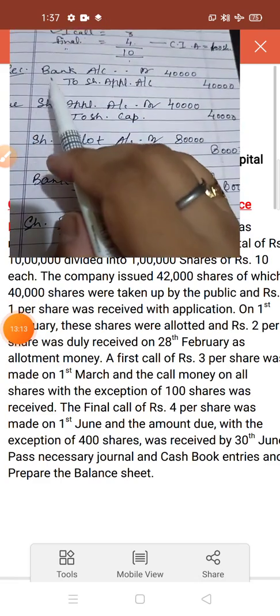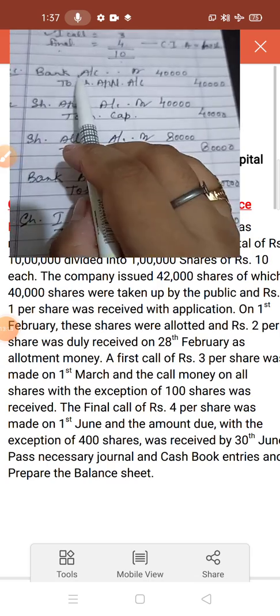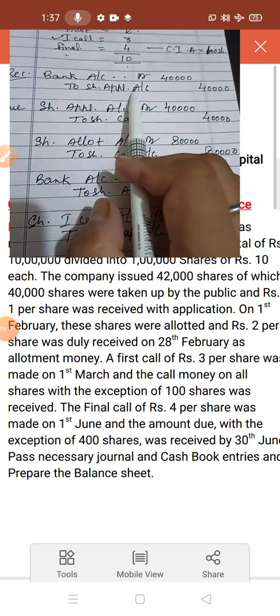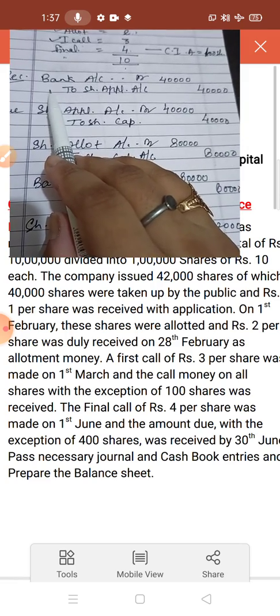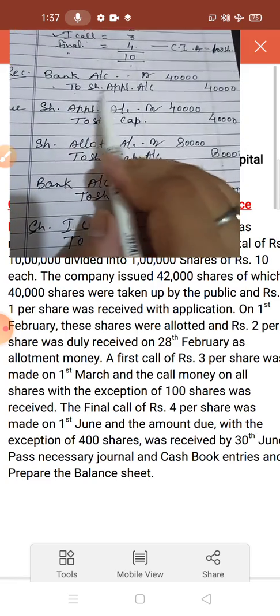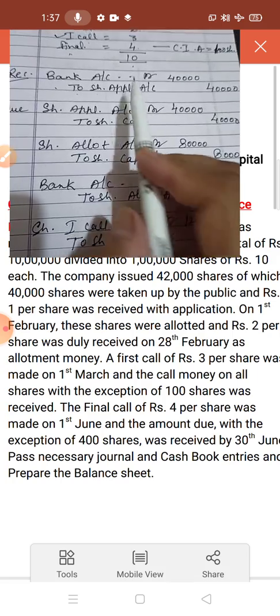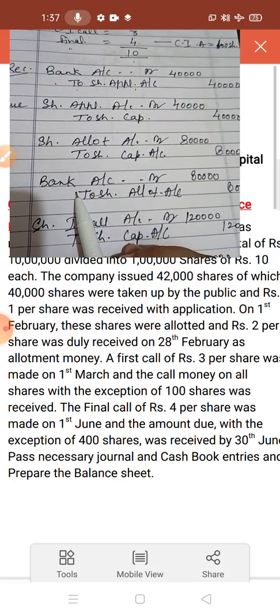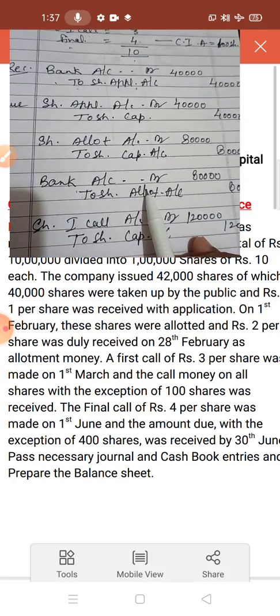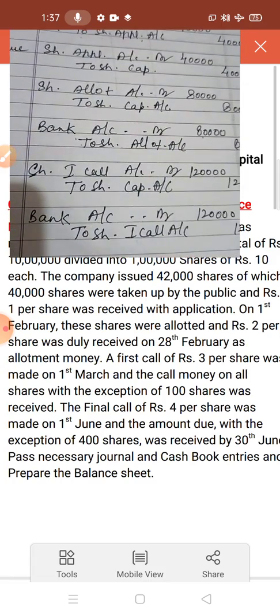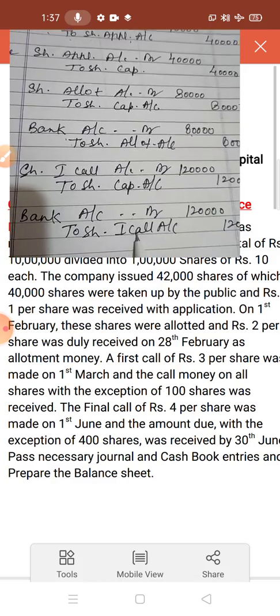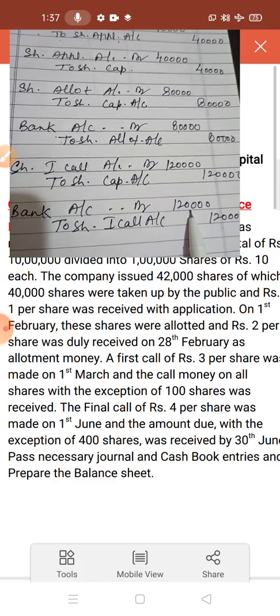Now children, see, the first entry is bank account debit to share application account 40,000. So this entry you have to post in the cash book as to share application account. Okay, now next entry you have to post this one, to share allotment account 80,000, and the next entry you have to post to share first call account 1,20,000.